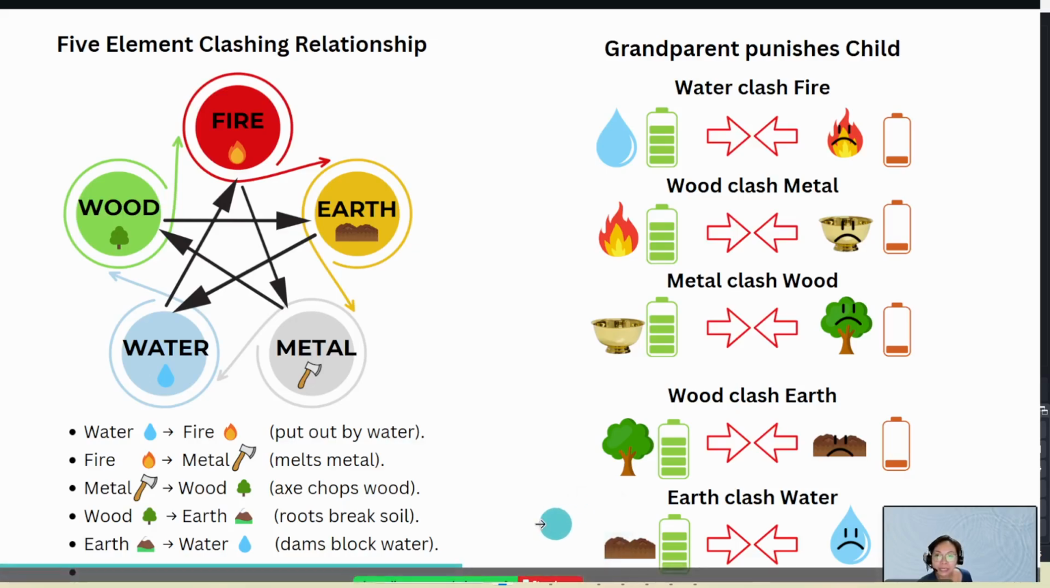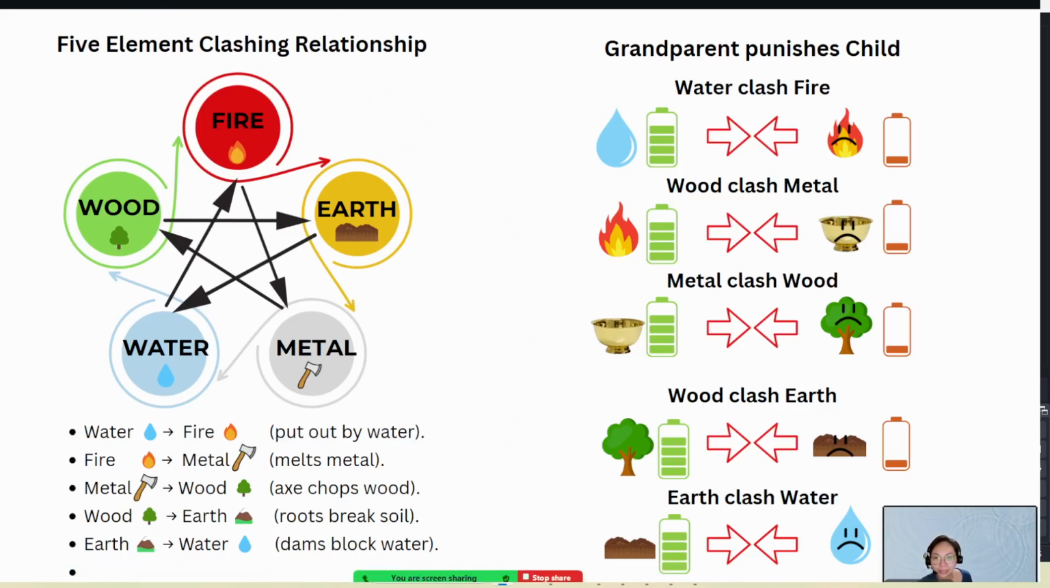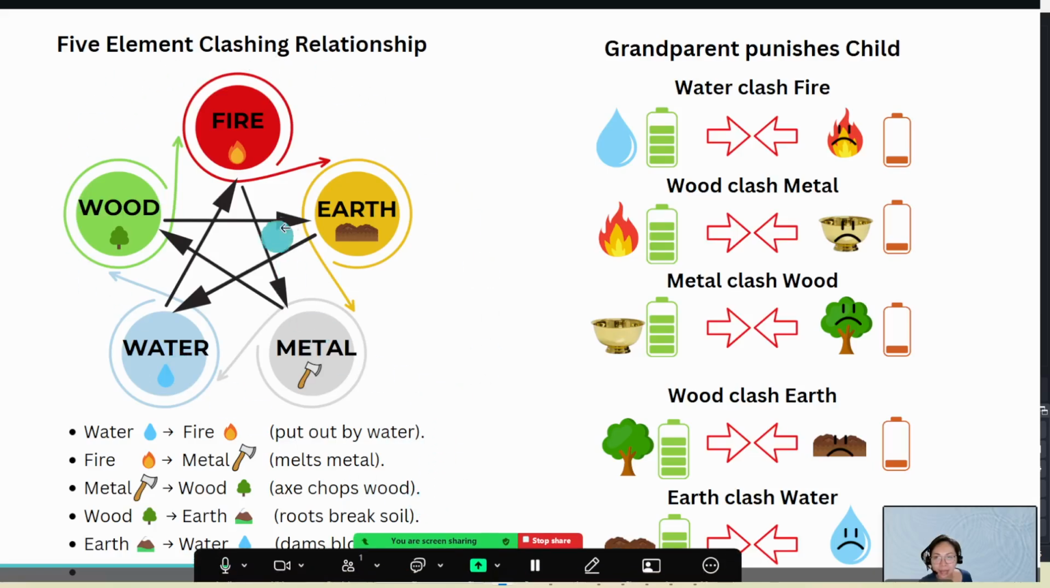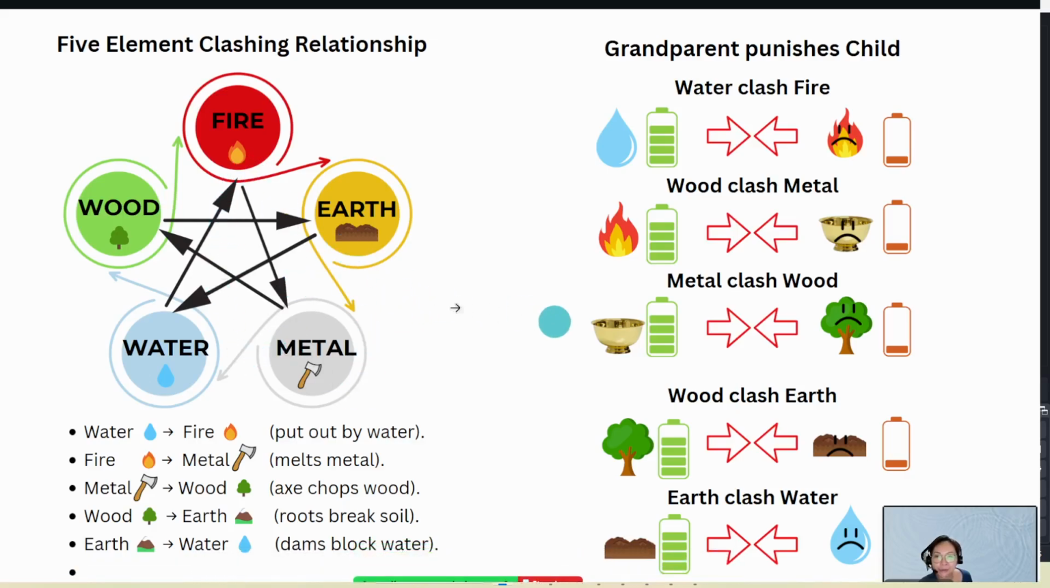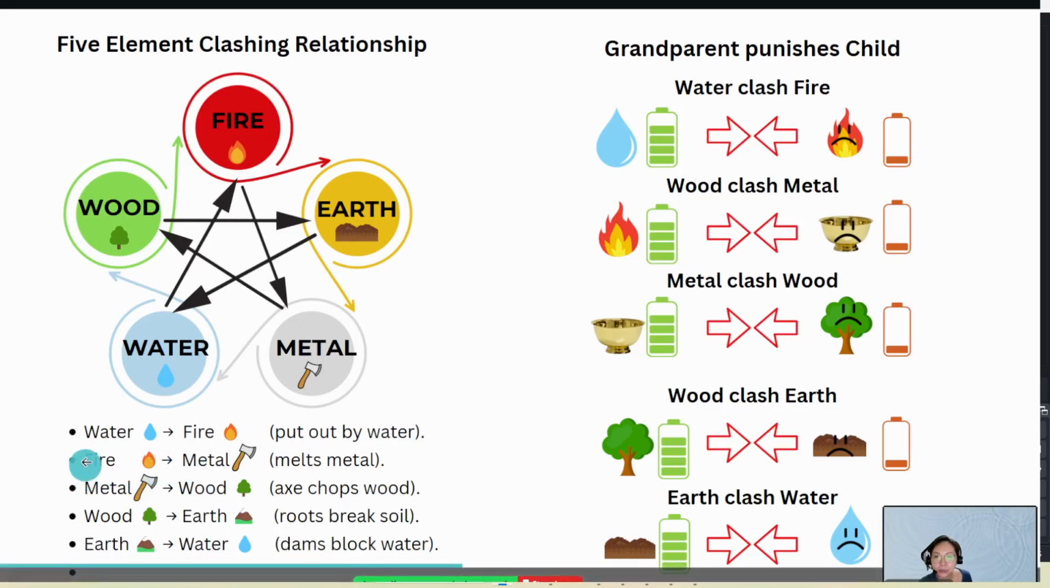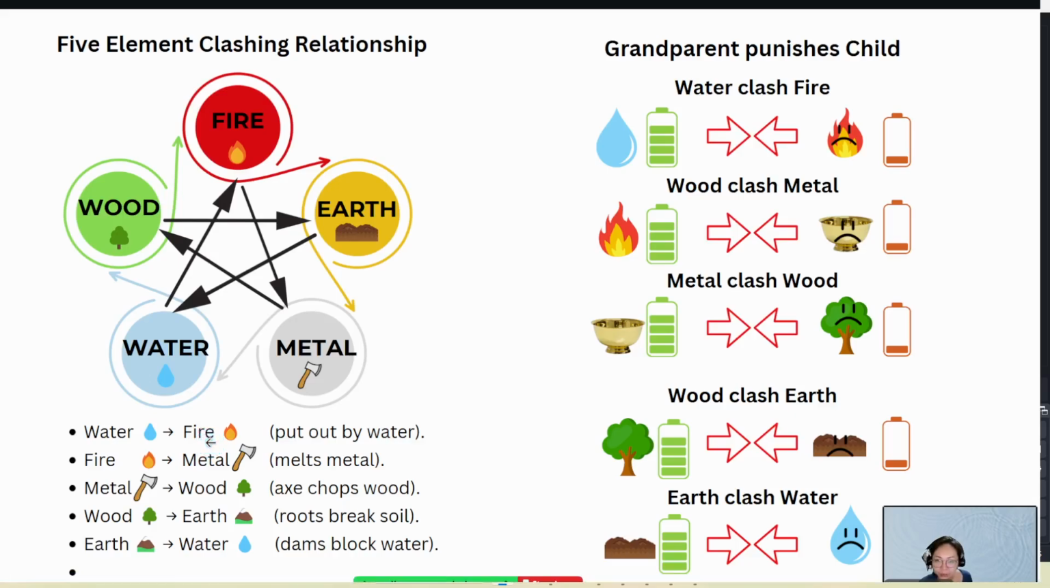So we talk about this five element clashing relationship here. We can see in this picture I'm adding on the clashing relationship with the black arrow. Water clashes with fire. In what sense? The fire is being put out by water. Water clashes fire, so fire is being put out by water.